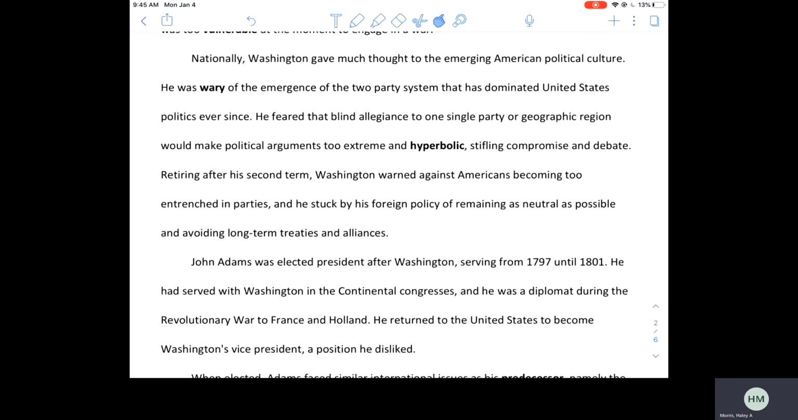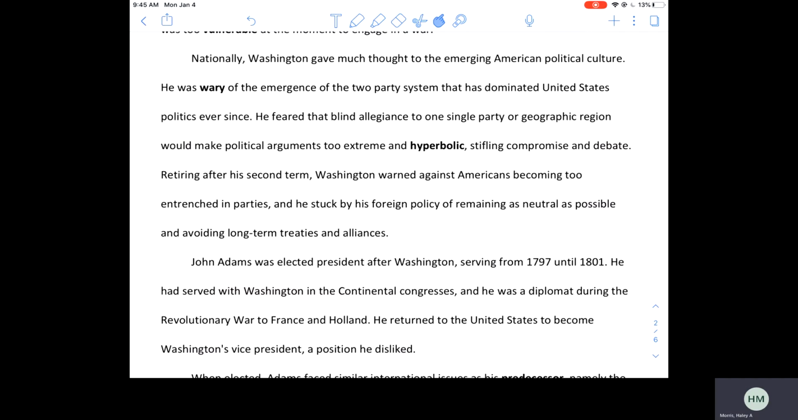Nationally, Washington gave much thought to the emerging political culture. He was wary of the emergence of the two-party system that has dominated U.S. politics ever since. He feared that blind allegiance to one single party or geographic region would make political arguments too extreme and hyperbolic, stifling compromise and debate.